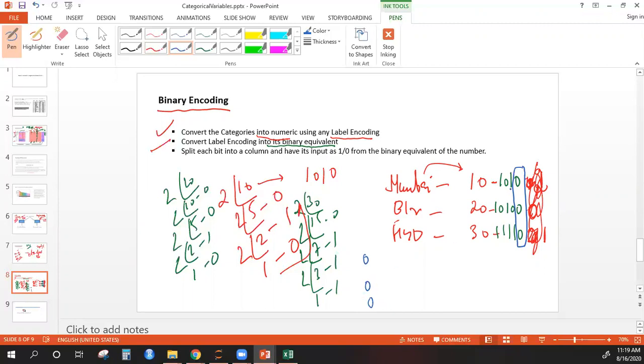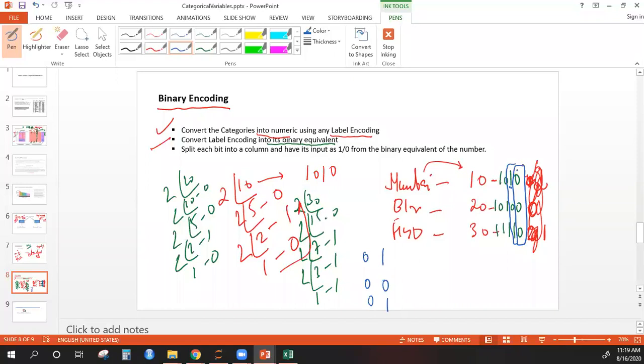Next I will take the second column, which is 1 0 and 1. So the second column is 1 for Mumbai, 0 for Bangalore, and 1 for Hyderabad. Similarly, next is 0 1 1. Then the next is 1 0 1, and again 0 1 1.